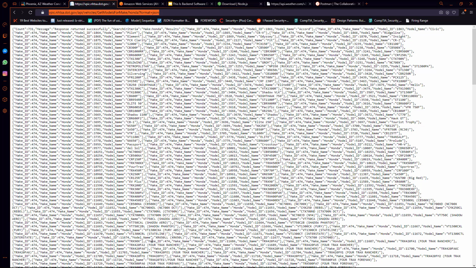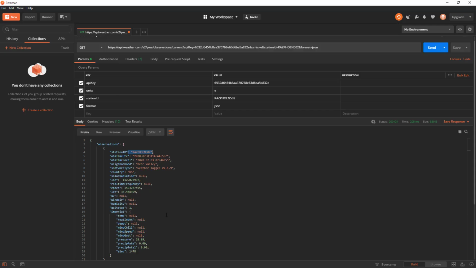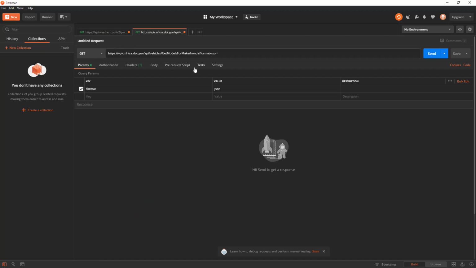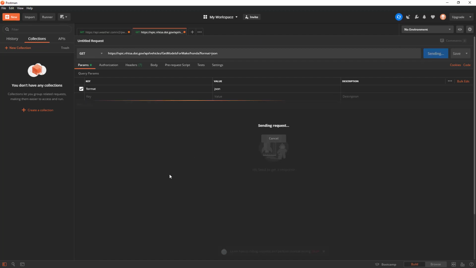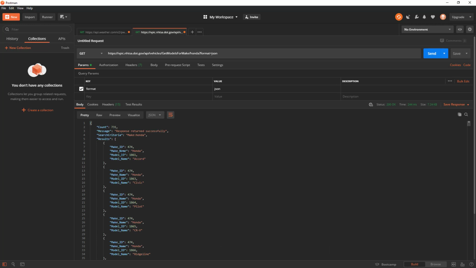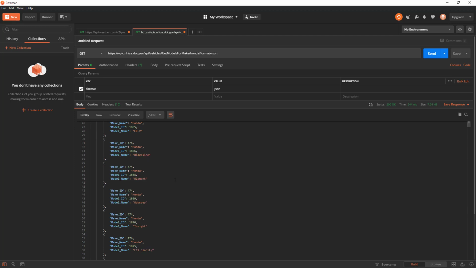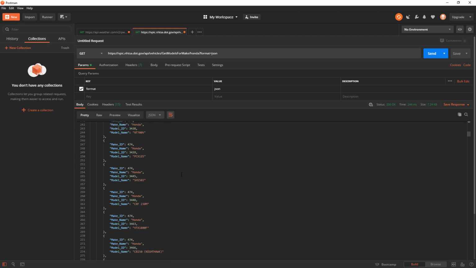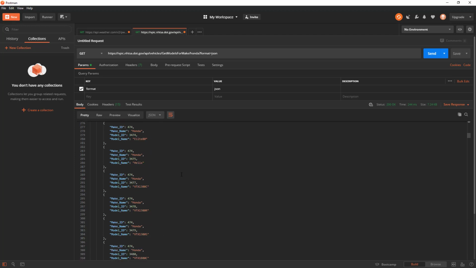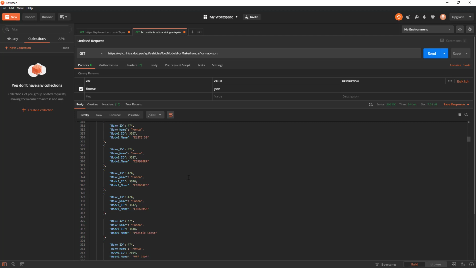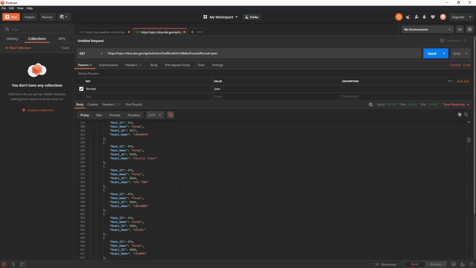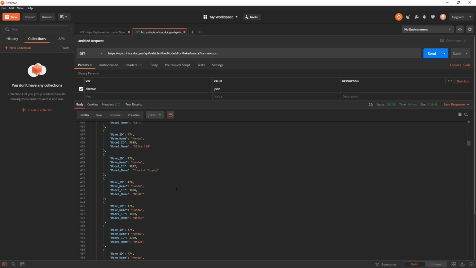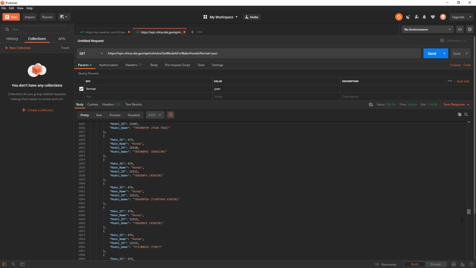I'm also going to take that into Postman. So I'm going to create a new request here in Postman. Just going to copy that in. And we can see that we get a ton of vehicles back that are Hondas. So we get the Honda Accord, the Honda Civic, Pilot, and there are a lot of models out there that I wasn't even aware of. And yeah, there's a lot on this page.